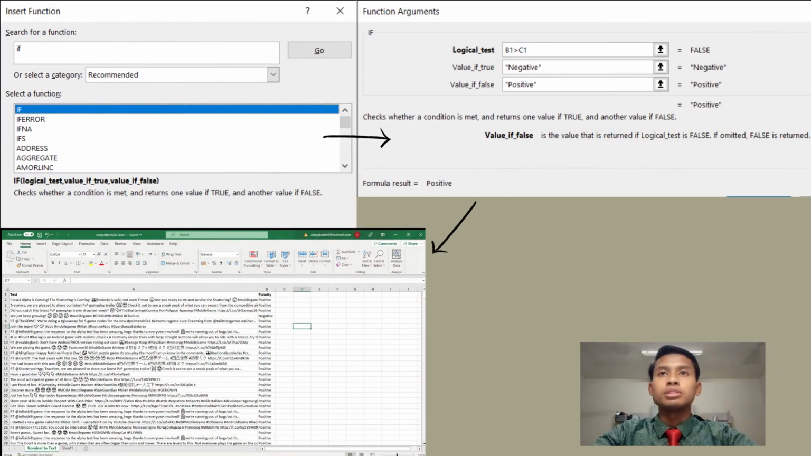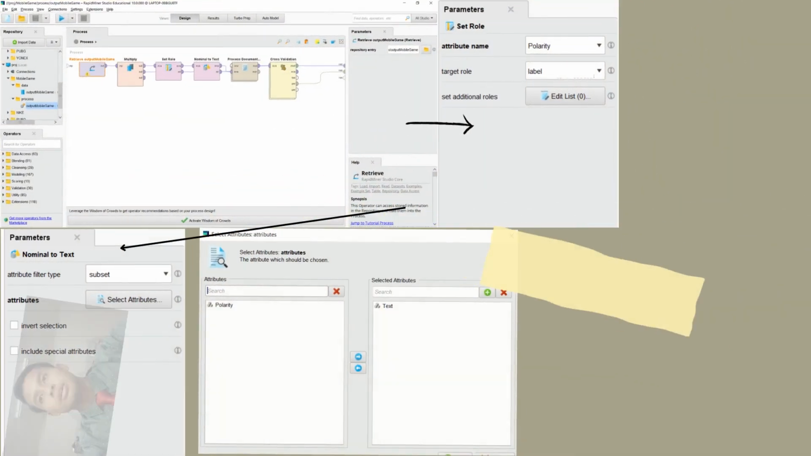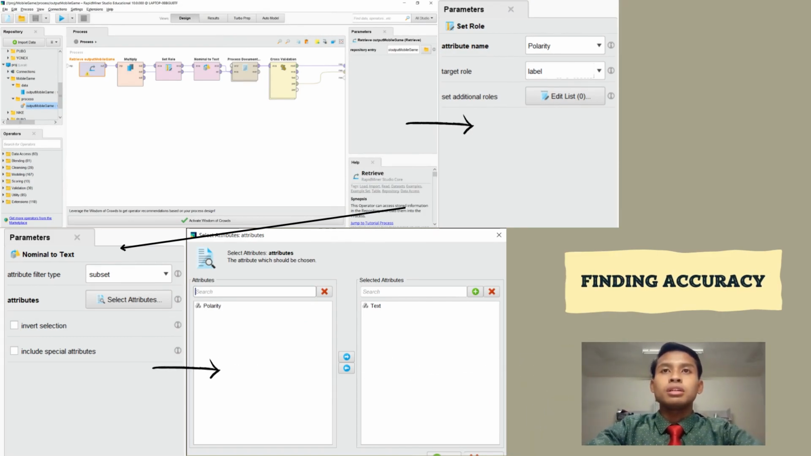And then we search for polarity. We press the FX button in the Excel section to get polarity. We enter the formula. After getting the polarity, we remove the negative and positive column so that we can get the text and also the polarity only.